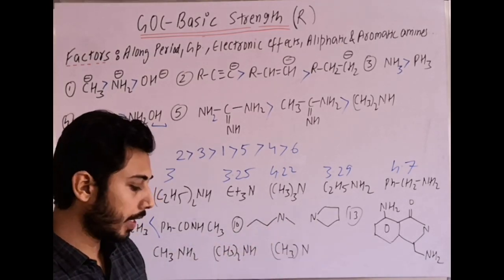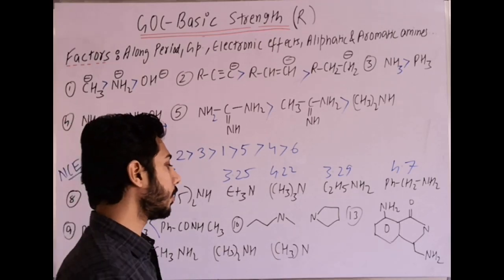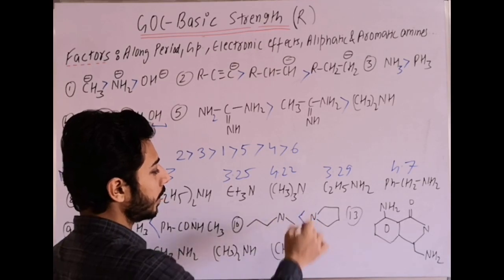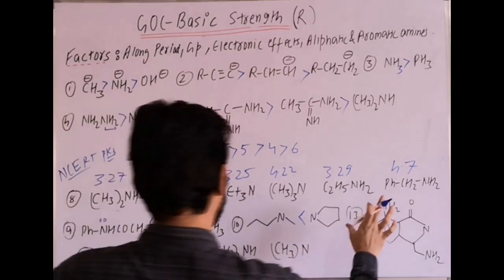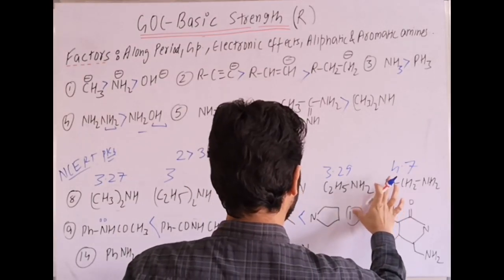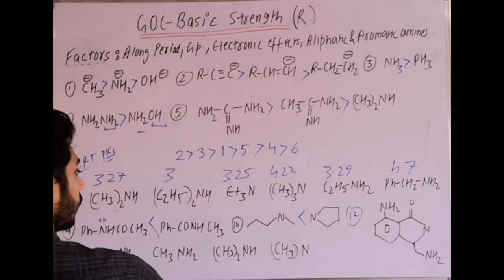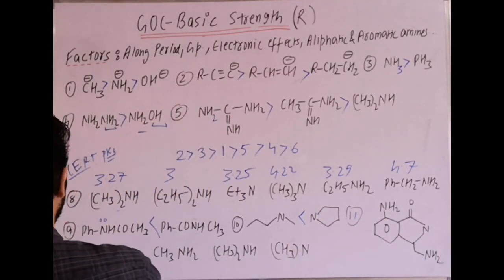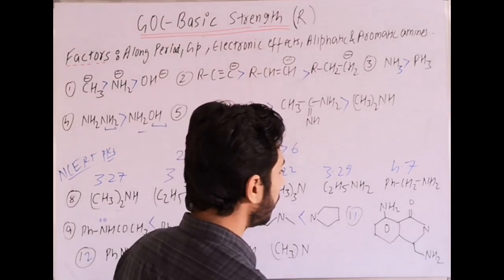The 10th is a secondary amine, degree same, but one is cyclic and one is acyclic. Now if you remember one example from your notes, when the degree is the same, cyclic amines are more basic than acyclic amines, right? Then next is the 11th, and then the 12th. Then in the next example we have to compare basic strength.